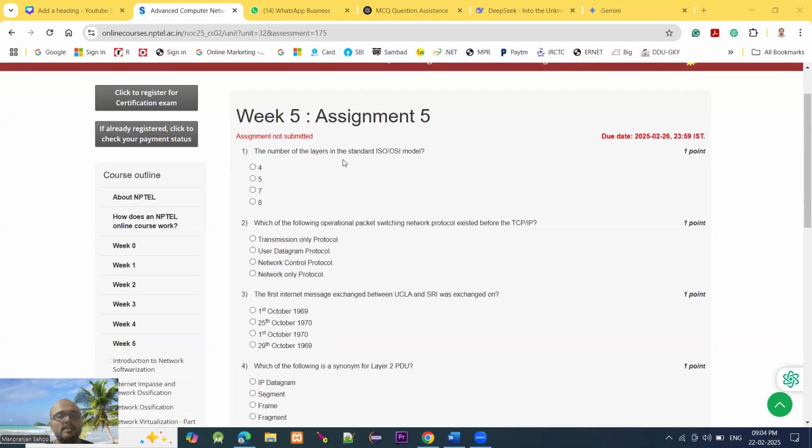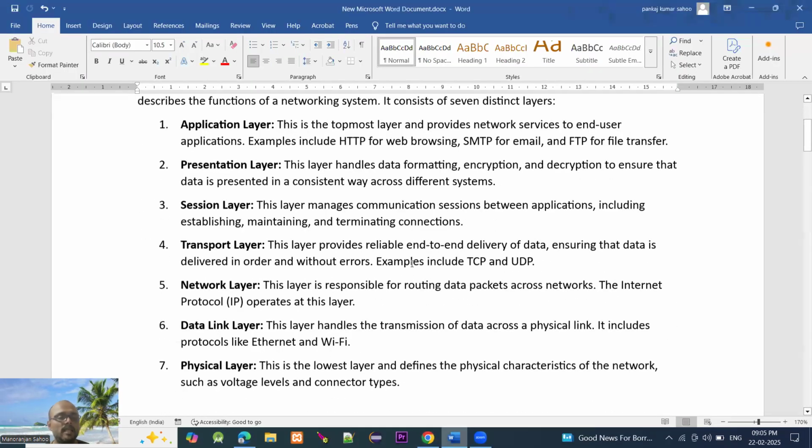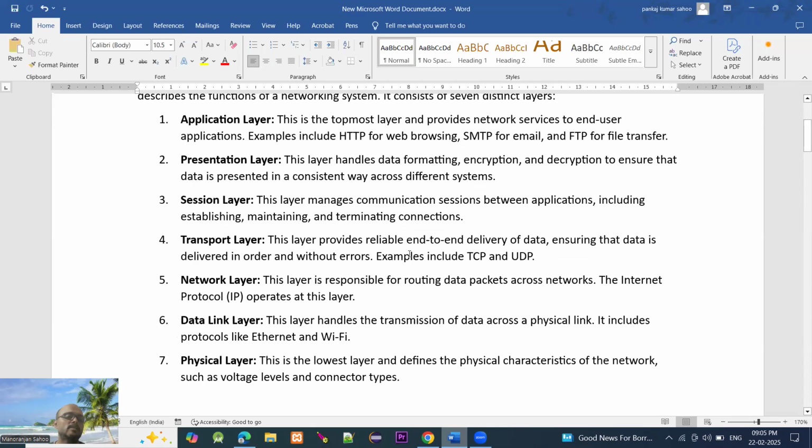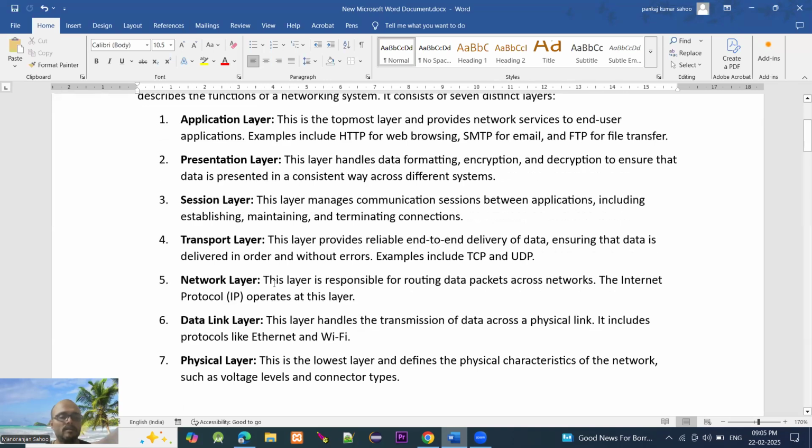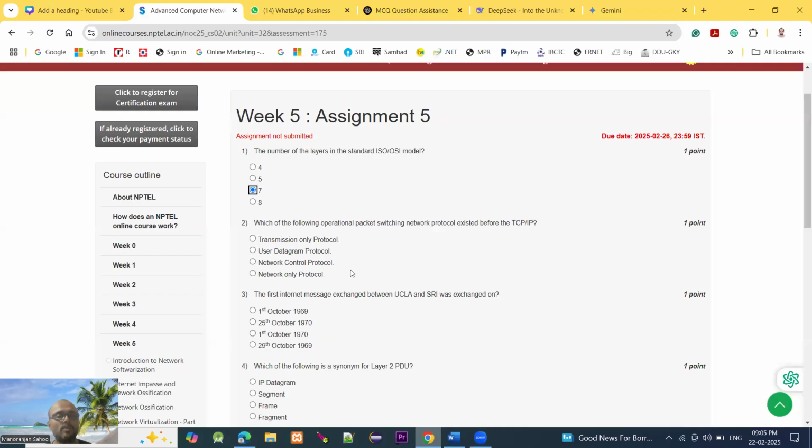The number of layers in the standard ISO or OSI model, Open Systems Interconnection model. How many layers are there? There are 7 layers. That is called PDNTSPA: physical layer, data link layer, network layer, transport layer, session layer, presentation layer, and application layer. So there are 7 layers in the standard ISO or OSI model. The layers are clearly visible. Now moving to question number 2.